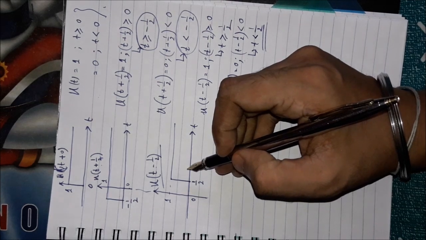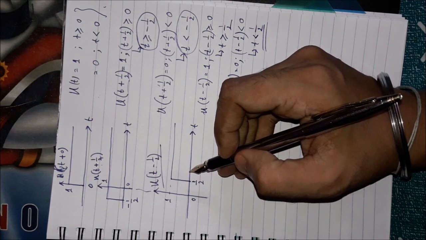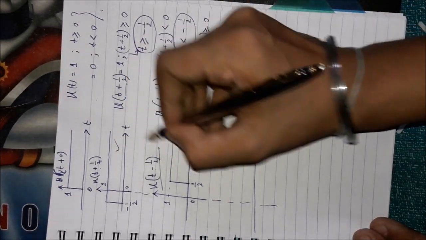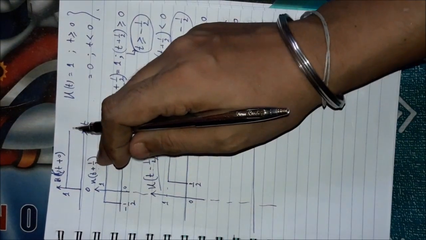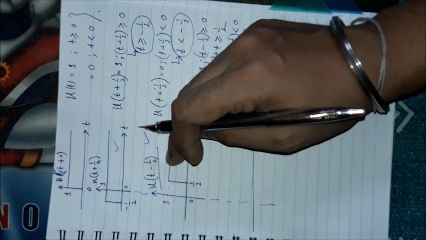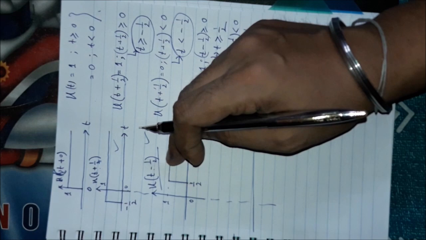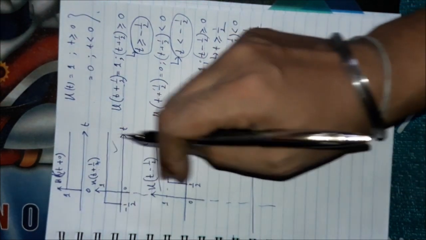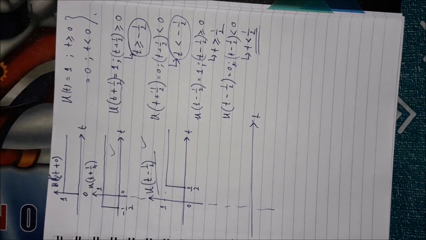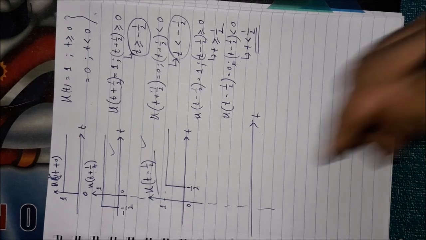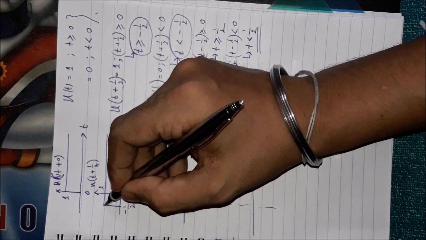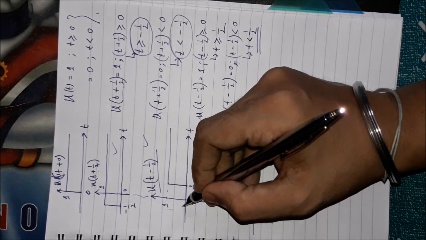Now let me give you one task. Suppose I want to do some operation on these two signals. Suppose these are the two inputs of your system, and you have to do a simple subtraction operation between these two signals. How can you subtract these two signals? Very simple: take each and every time instant and find the subtraction between the amplitude of the earlier one with the next one.